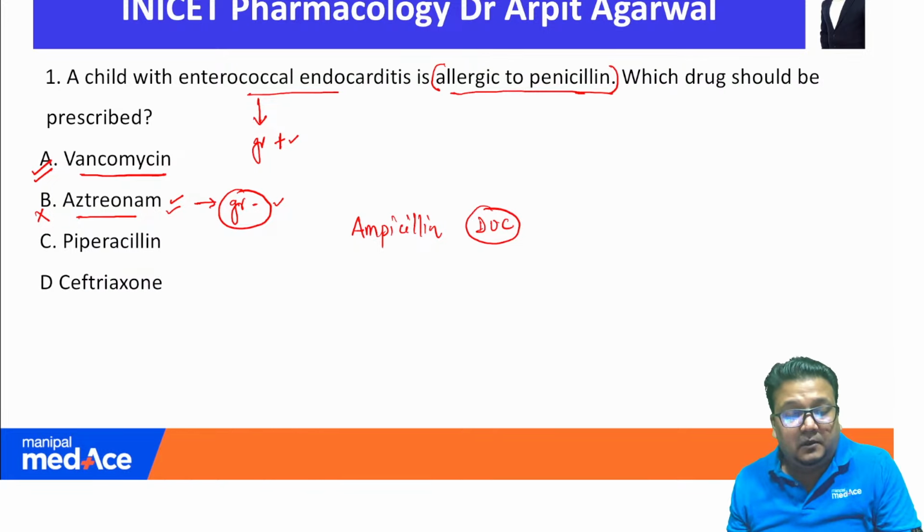So let me know if you have understood this particular simple but very important question, very frequently asked. For gram positive, go for vancomycin, and if there is a gram negative infection, then you go for aztreonam in patients who are allergic to penicillin.